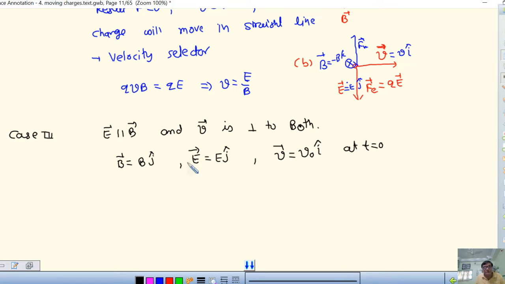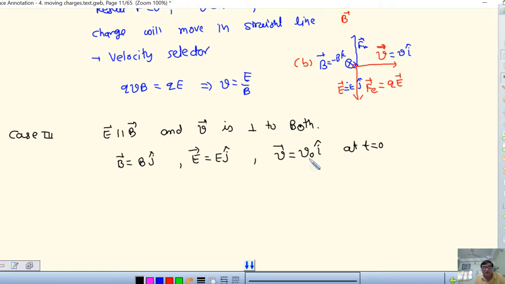So it will not change the magnitude. This force will not change the magnitude of the velocity. It changes only the direction. And the force because of the electric field will change direction and magnitude both.